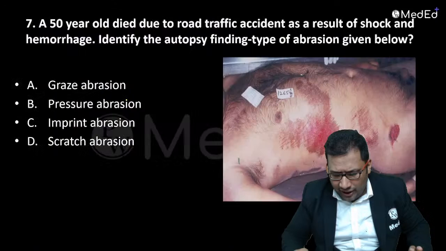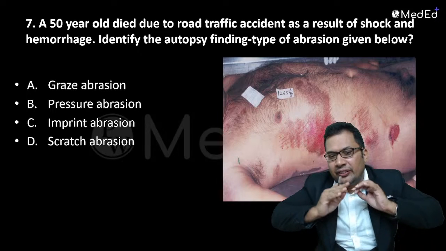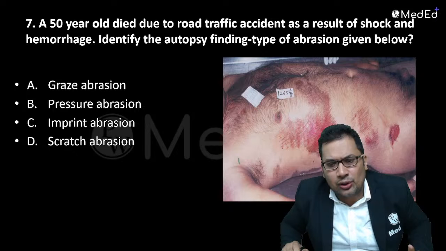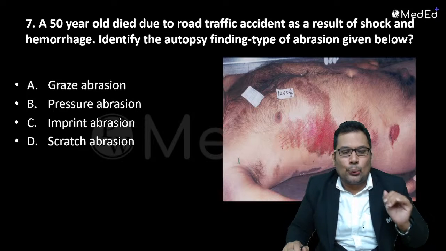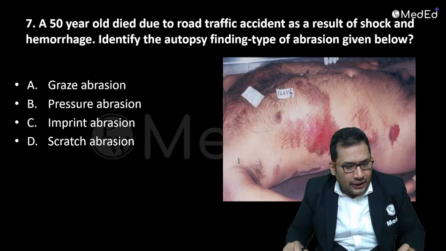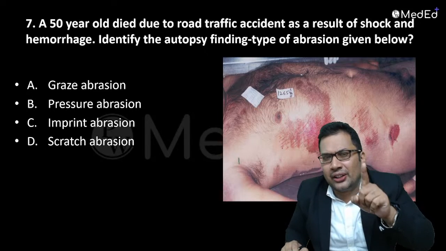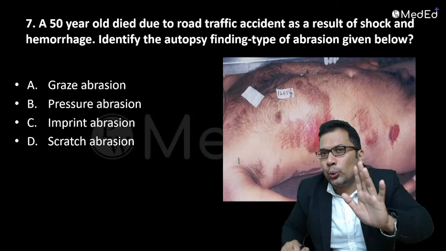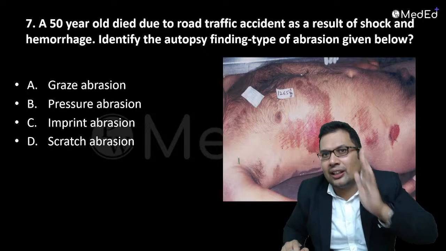Okay, now we are into the next question. All of you try this. A 50-year-old man died due to road traffic accident as a result of shock and hemorrhage. Identify the autopsy finding, the type of abrasion given below. Options are graze abrasion, pressure abrasion, imprint abrasion, scratch abrasion. Dear students, abrasion is very frequently asked in your NEET PG exam. Abrasion, contusion, laceration, stab wound, incised wound. You must know in detail about it.